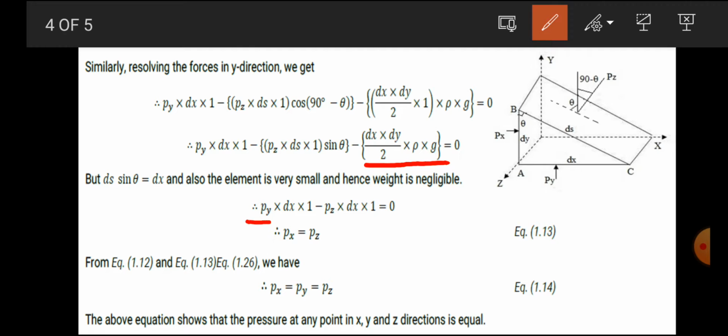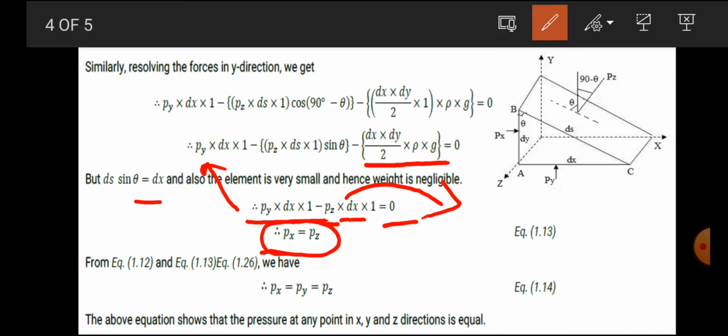Py dx into 1, as you can see above, same as it is. Then Pz as it is. Instead of ds sin theta we put dx, equal to 0. Then we take the Pz term to the other side, so Py is equal to Pz, because dx cancels out. From that equation we can say that the pressure intensity in x direction is equal to the pressure intensity in z direction. That is our equation number 1.13.